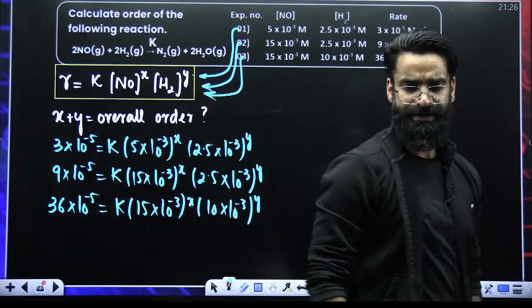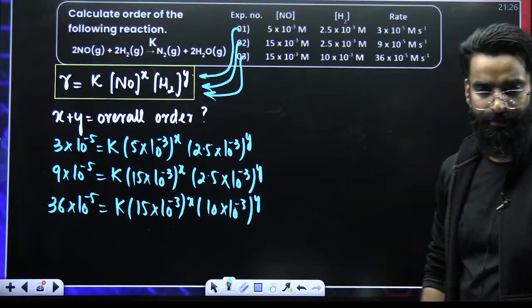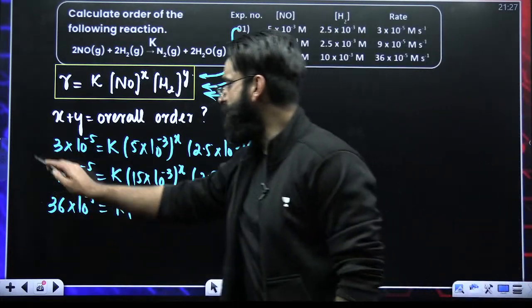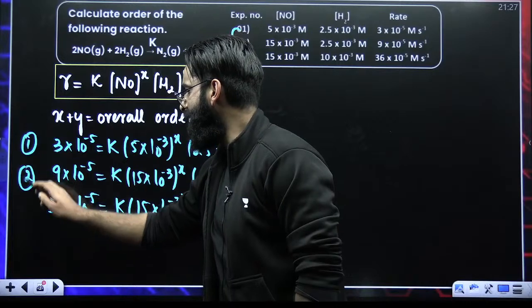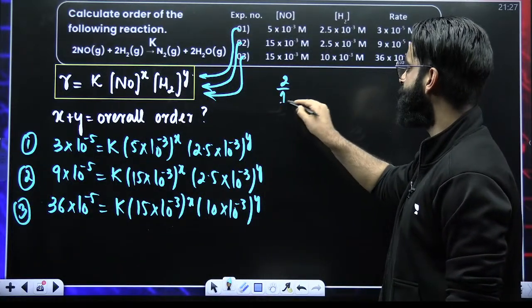So how many equations did I get? I got 3 equations, right? Let's do one thing. Calling this equation 1, calling this equation 2, calling this equation 3. Let's divide equation 2 with equation 1.